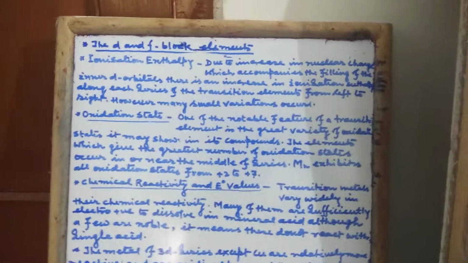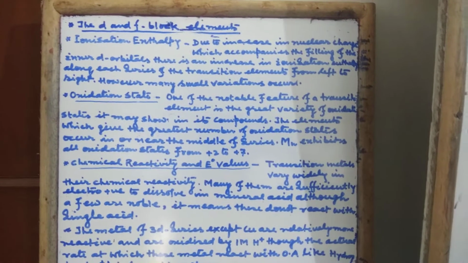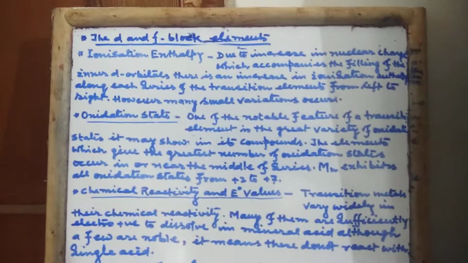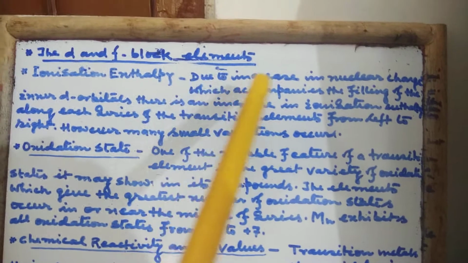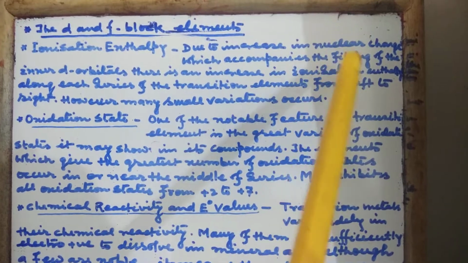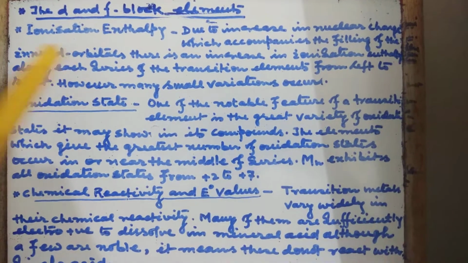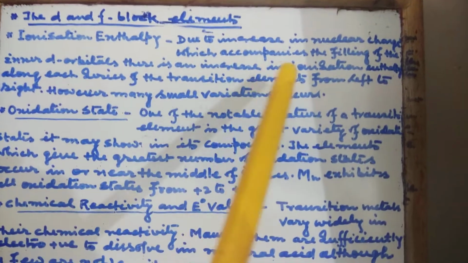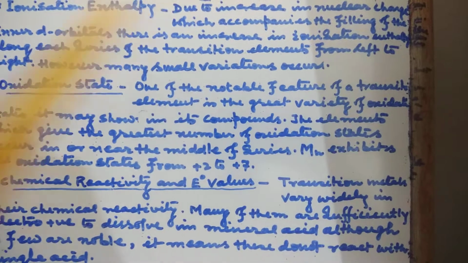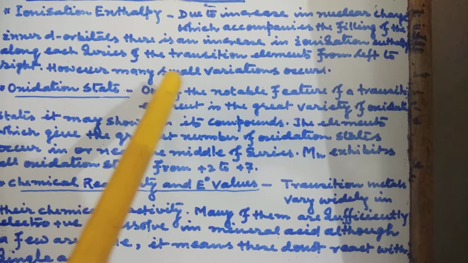Today we will discuss the properties of d block elements. Ionization enthalpy. Due to increase in nuclear charge, which accompanies the filling of the inner d orbitals, there is an increase in ionization enthalpy along each series of the transition elements from left to right. However, many small variations occur.